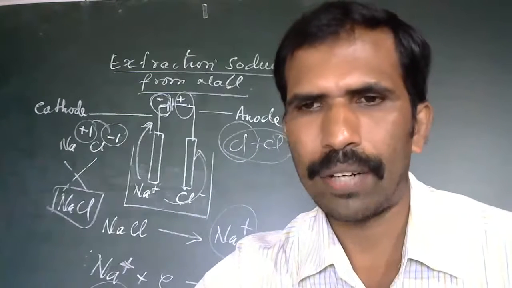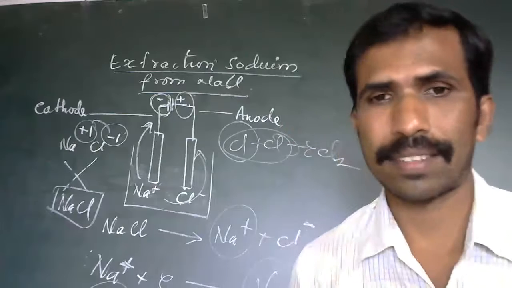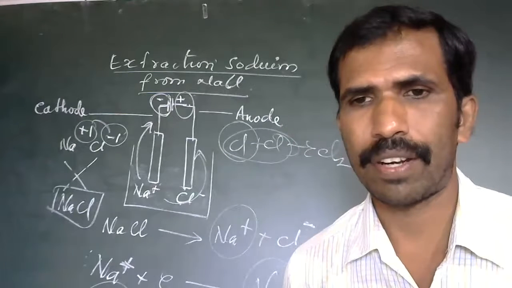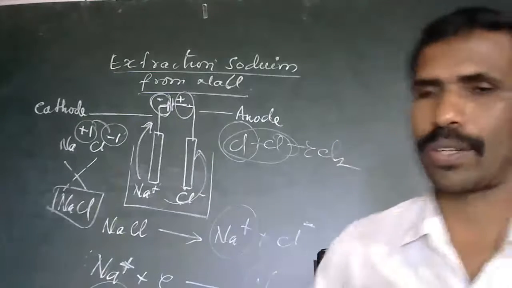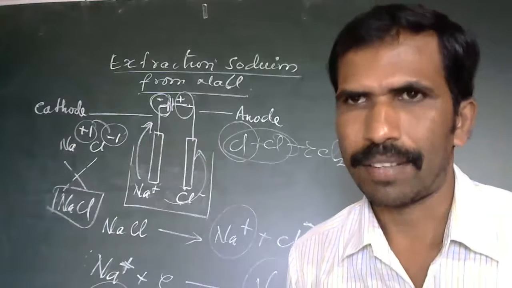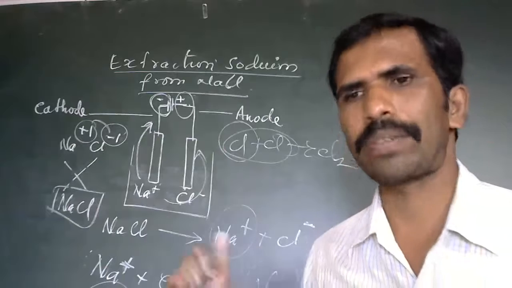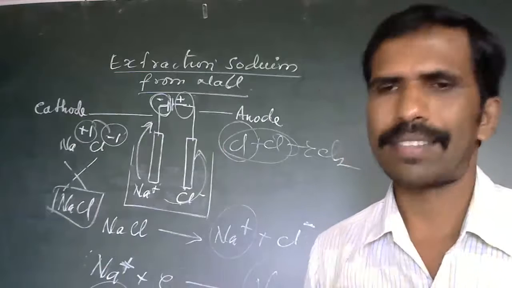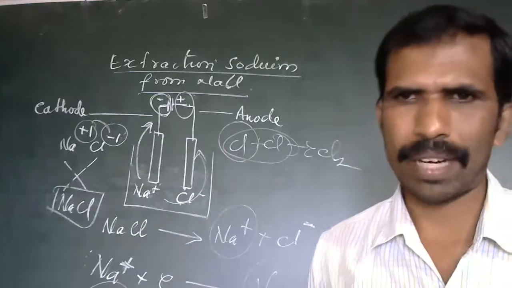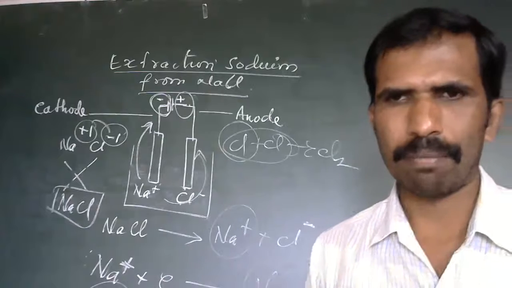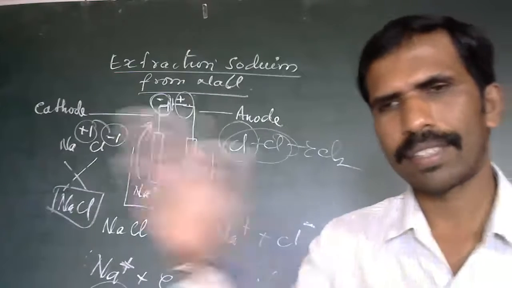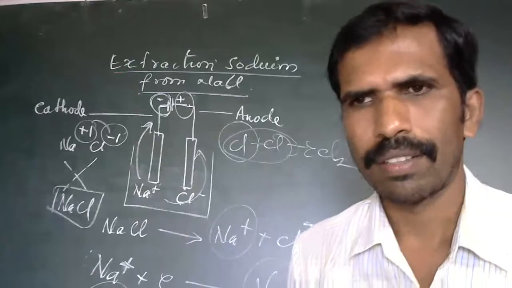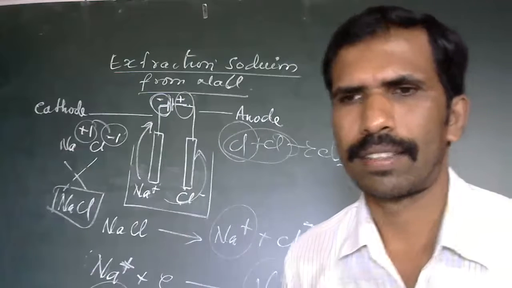So if you have any doubt in this electrolysis, please ask. If you did not understand the chloralkali process, I hope you are understanding it now. It is the same method. There also we use NaCl. NaCl is breaking, and the sodium ion is converted to a sodium atom. The chlorine ion is converted to a chlorine molecule. This is how it is done.